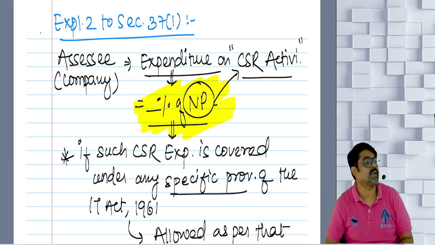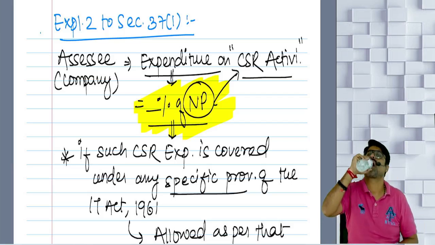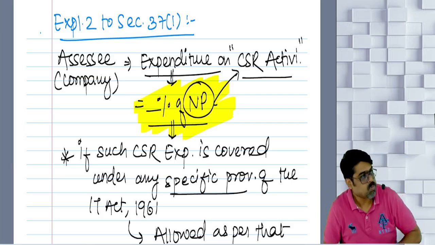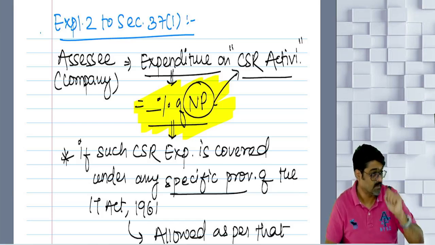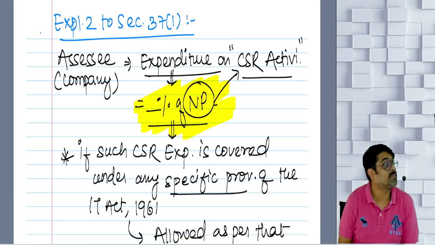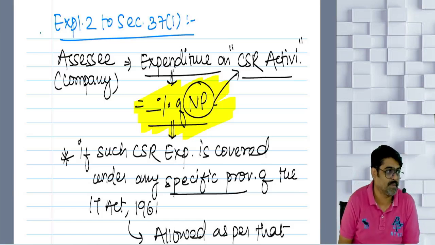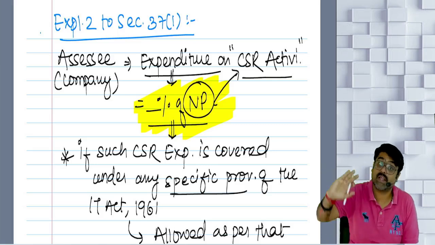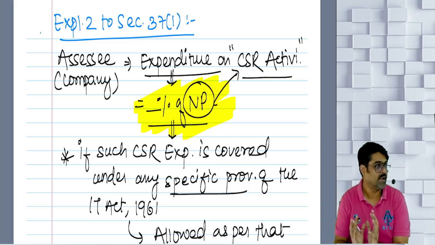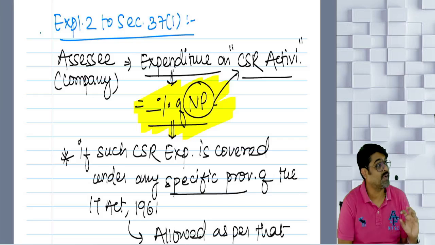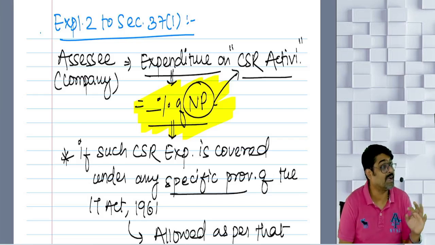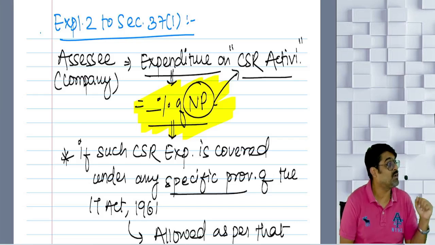the company has incurred CSR expense. Do you know about CSR expense? What is that? It is covered in section 135 of the Companies Act 2013. So as per section 135 of the Companies Act, any company having a certain amount of net profit, out of that net profit, a certain percentage, 2%, has to be kept aside to be spent for certain activities known as CSR activities.